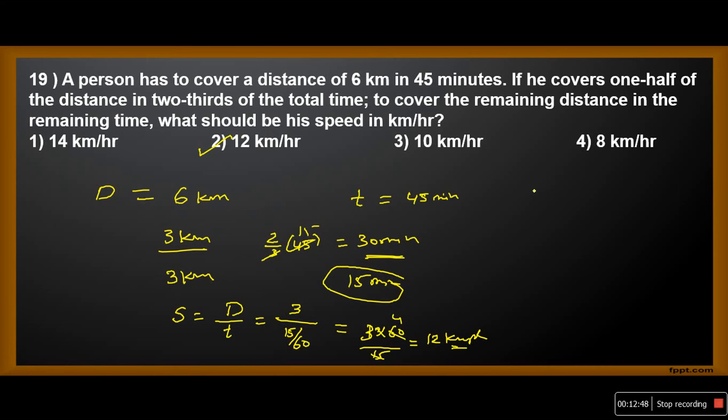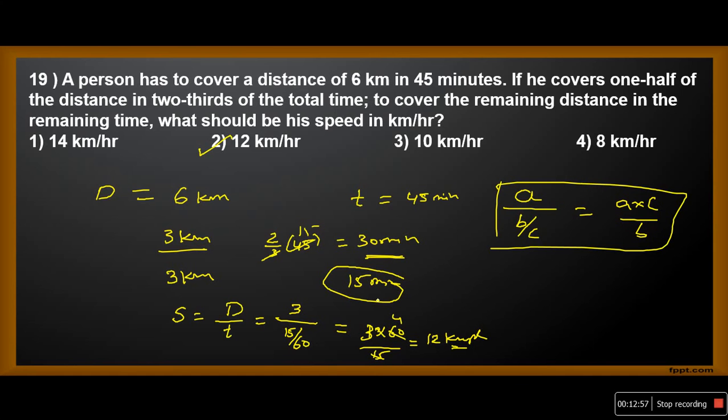Remember here, if any ratio is like this, A by B by C, this is nothing but A into C by B. So this is what we did here. 3 by 15 by 60, that is nothing but 3 into 60 by 15. Rest is a simplification.